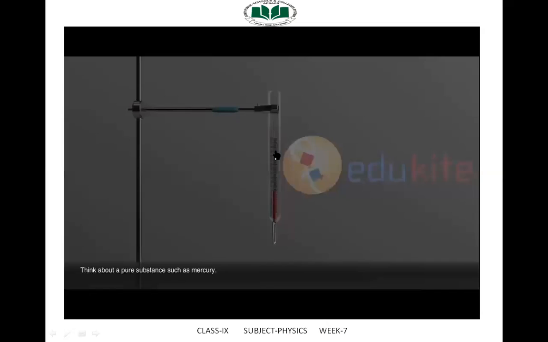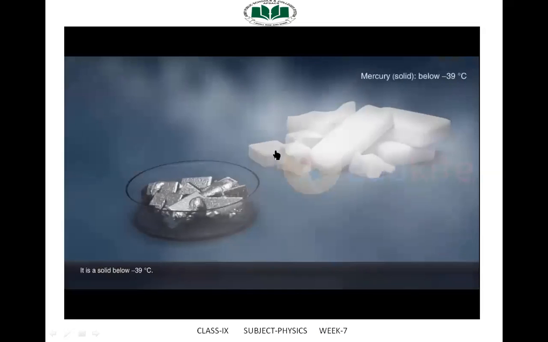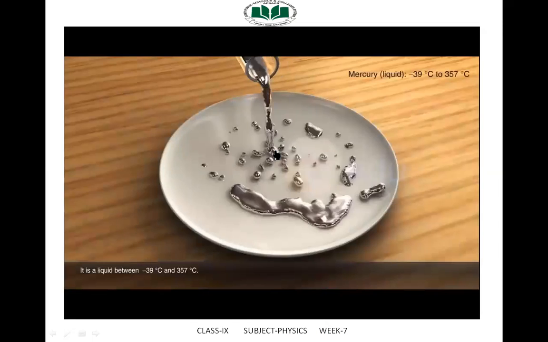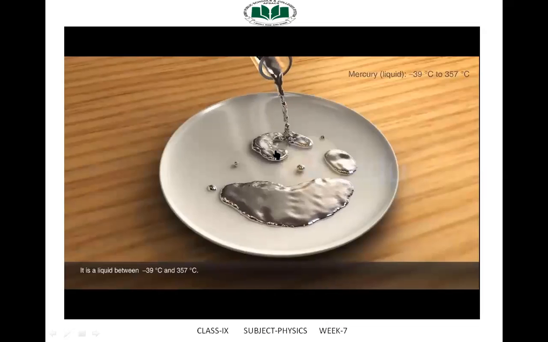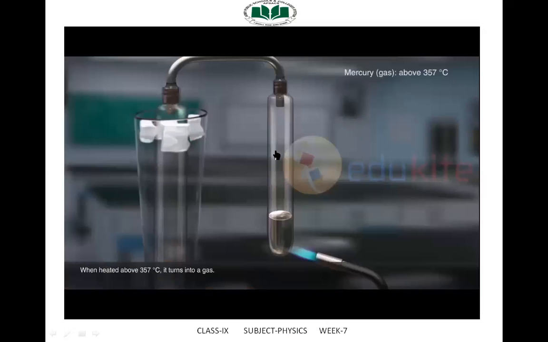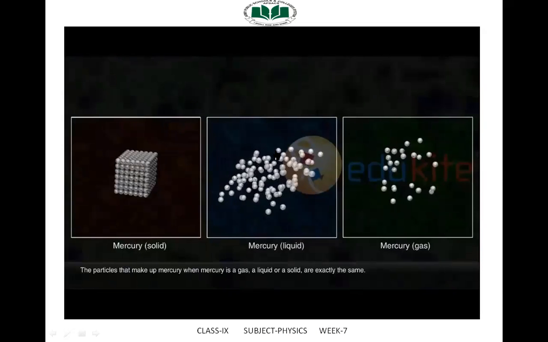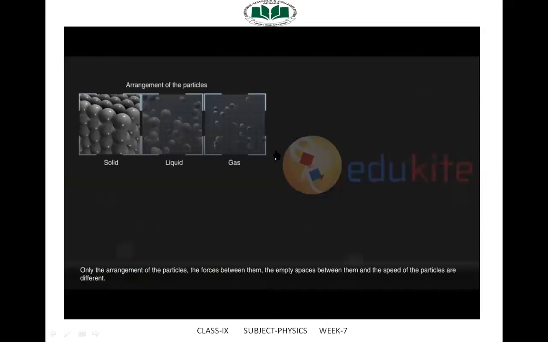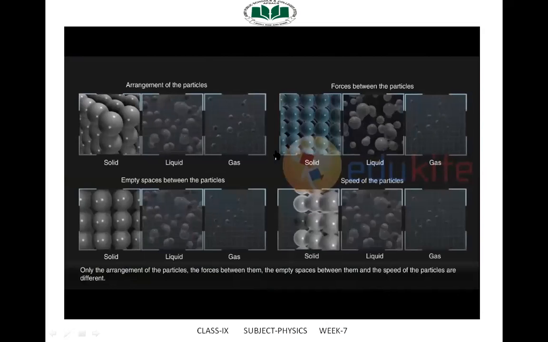Think about a pure substance such as mercury. It is a solid below negative 39 degrees Celsius. It is a liquid between negative 39 degrees Celsius and 357 degrees Celsius. When heated above 357 degrees Celsius, it turns into a gas. The particles that make up mercury, whether it is a gas, a liquid, or a solid, are exactly the same. Only the arrangement of the particles, the forces between them, the empty spaces between them, and the speed of the particles are different.